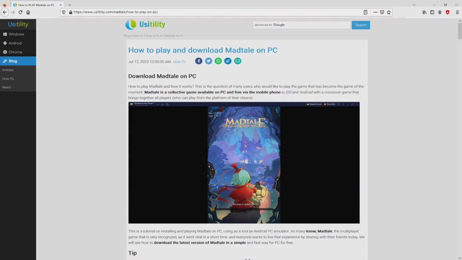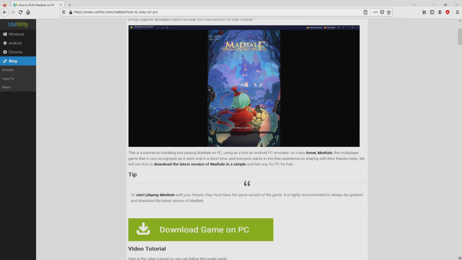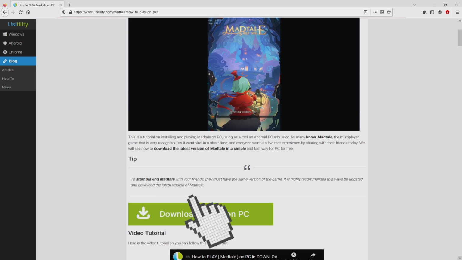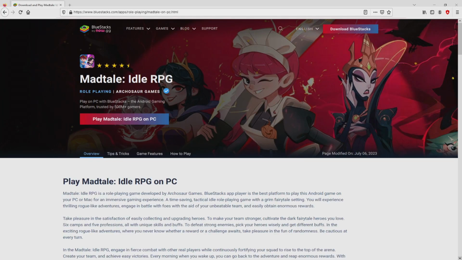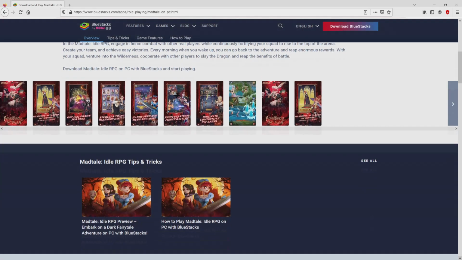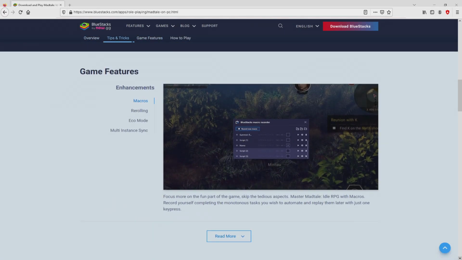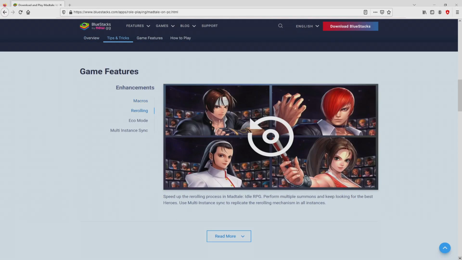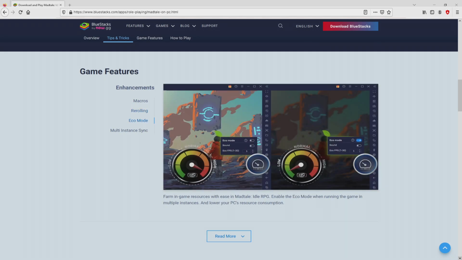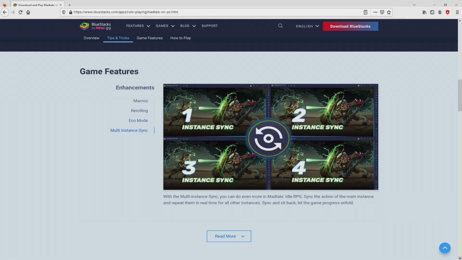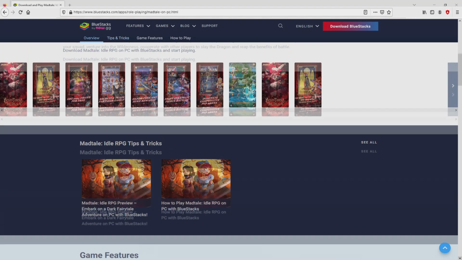We arrived here on the internet site of Usitility, in which we find meticulous information on how you can download and install Madtale on PC. We browse down a little bit and just click on the Download Game on PC button. Once clicking on that link, we reach the site of BlueStacks. No panic, it is only the Android emulator that we will launch to get access to this game Madtale on PC. It is now obvious that we get several advantages of preferring that emulator.